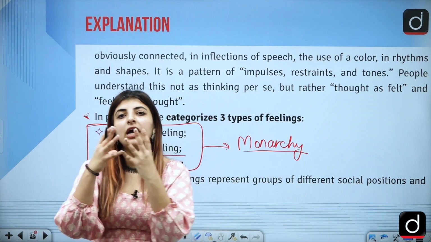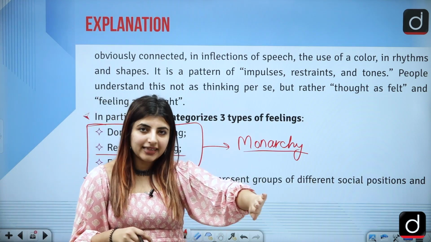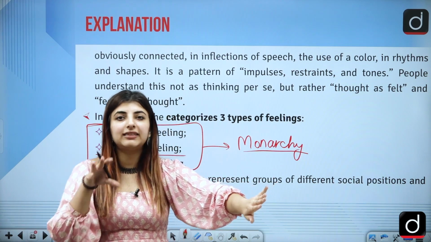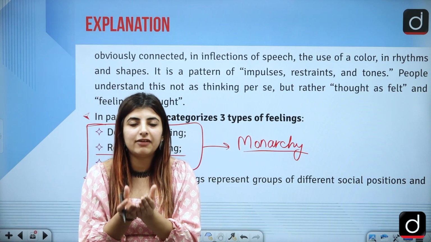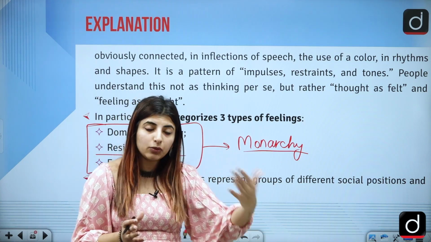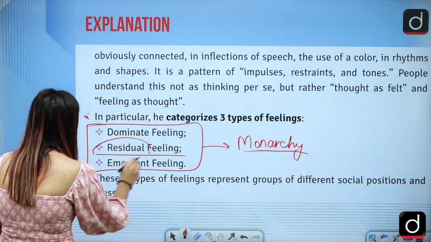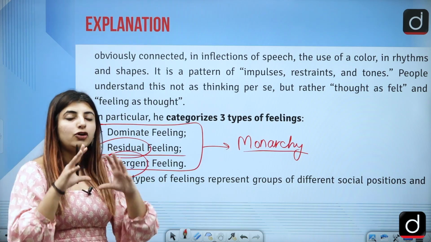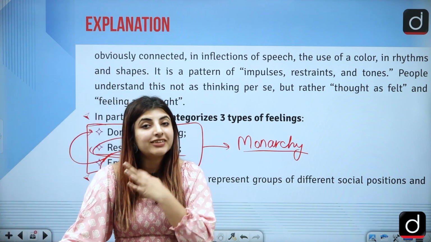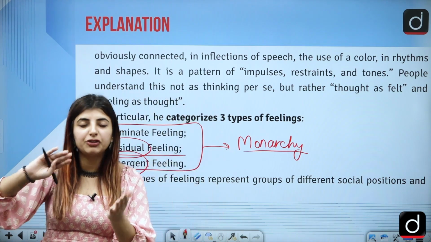They are not the ones giving instructions. So even after kingship has ended, these things are still there. This monarchy is still the residue left from that thing, but the government which is ruling there is different from the monarchy, and that is not how it operates. The emergent is the opposite of the dominant culture. Dominant culture would be some things or someone who will be handling the position of power.